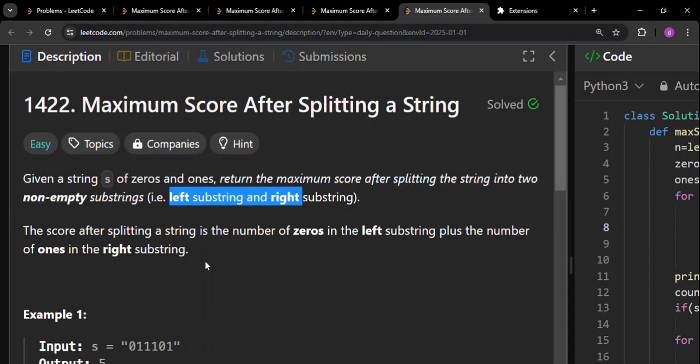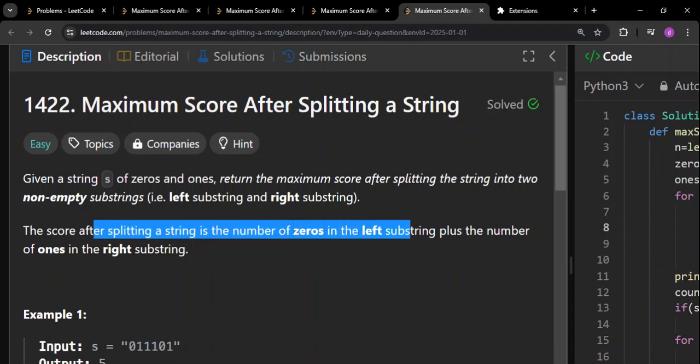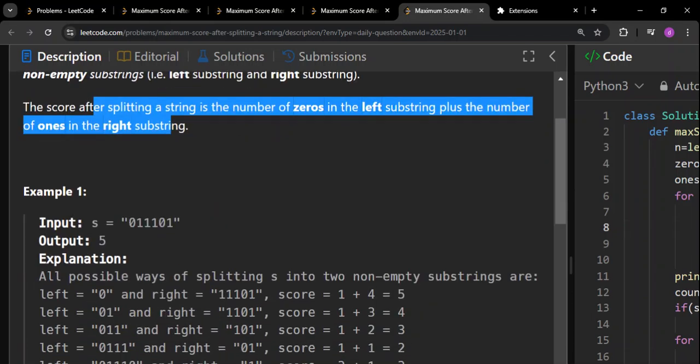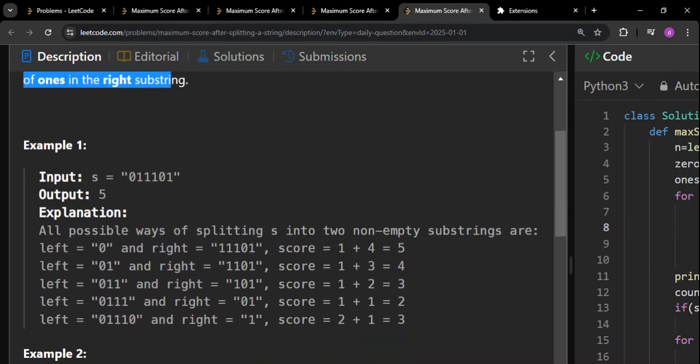The idea here is that this particular string that we are given, you have to split into two. One they are calling the left substring, the other one they are calling the right substring. And one thing that you have to remember is that they have to be non-empty. That is, neither of the substrings can be empty; both should contain at least one element. The score after splitting a string is the number of zeros in the left substring plus the number of ones in the right substring. If you see example one, they have done a very good job in explaining the whole situation here.